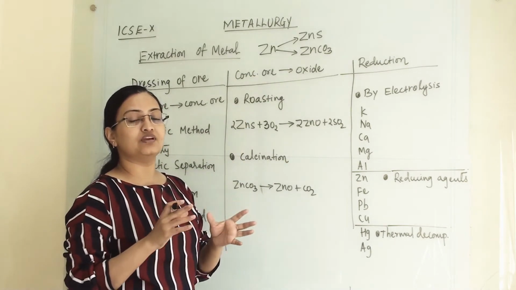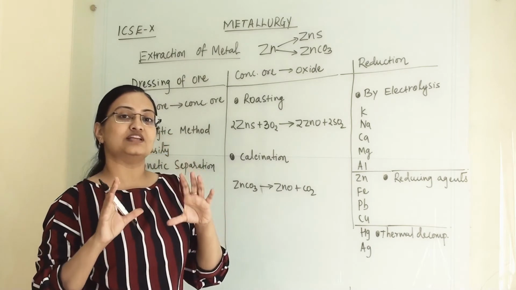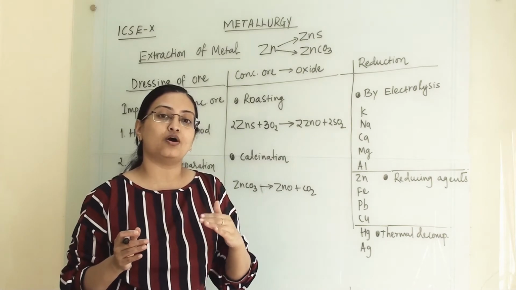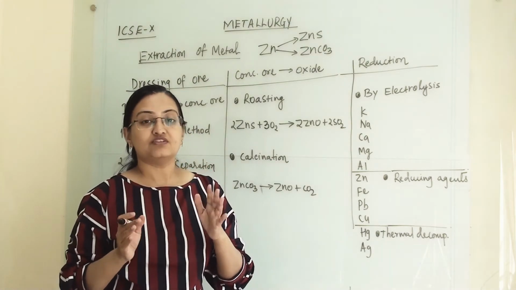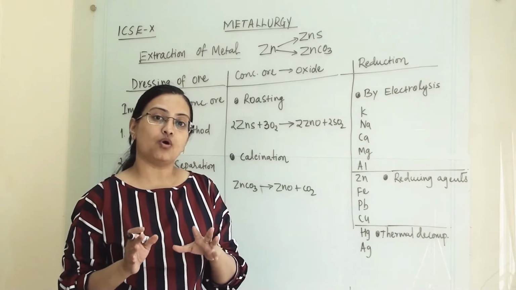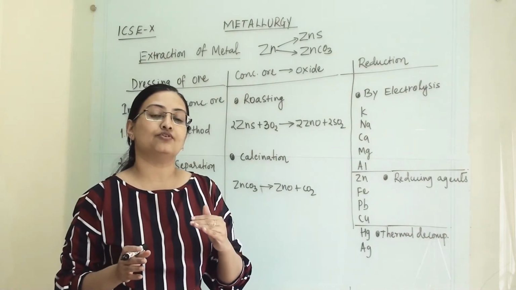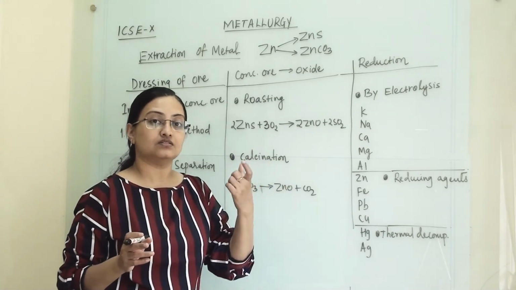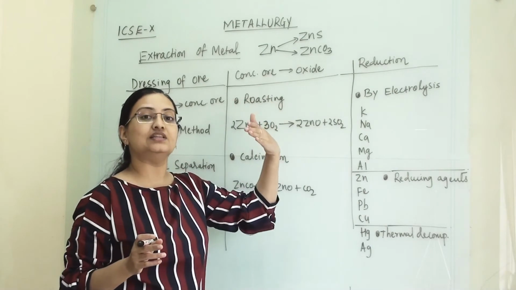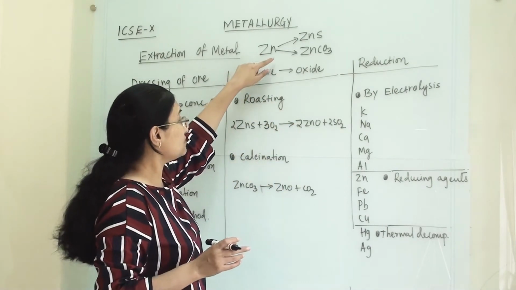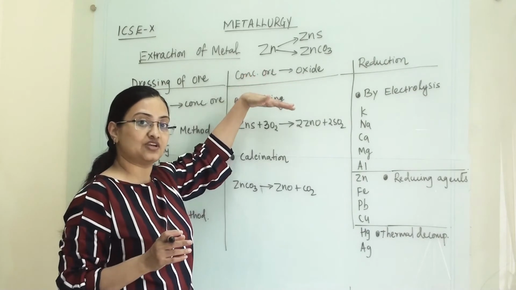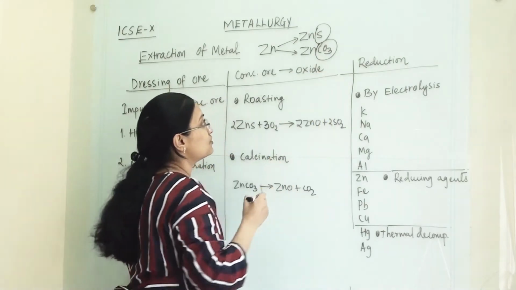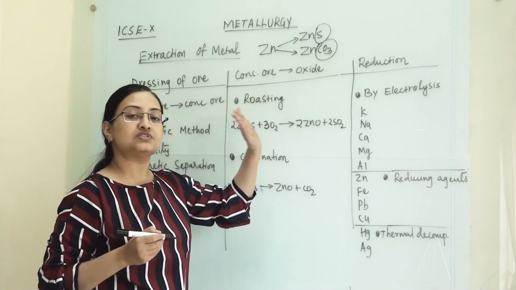After this video, I am giving you a chart in which some specific ores are mentioned. You have to remember the molecular formulas of the ores of metals, which can be asked in multiple choice questions or fill in the blanks. So those molecular formulas you need to remember, like what is the name of zinc sulfide ore, and similarly there are so many more. So here we were talking about extraction. It depends upon which impurity is present in the ore.